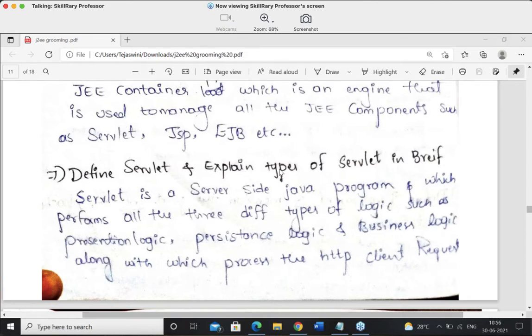Think. Yes. So guys, all of you please listen carefully. The logic is very simple now. So how do we define a JEE container? Means what is your answer? Yes, JEE container is an